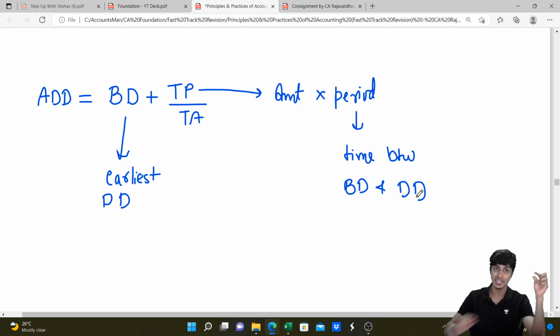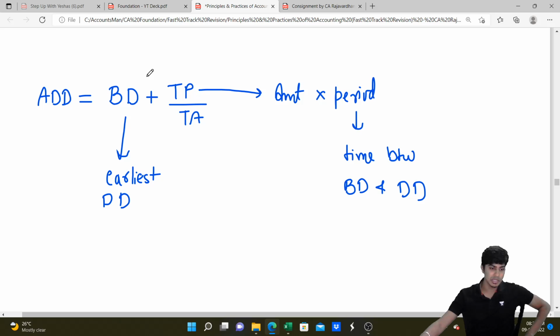And whenever you identify this TP by TA, rounding up is required. Meaning if you get 7.6, it is 8. If you get 3.1, it is 4. Any decimal should be rounded to the next number, because what we get by doing TP by TA is days, not amount. And 3.1 days means payment is happening on the 4th day. 3.4 is also 4, 3.1 is also 4. Always do rounding up in this chapter, a very important thing. And though they use the word due date here, the reference is always given to maturity date.